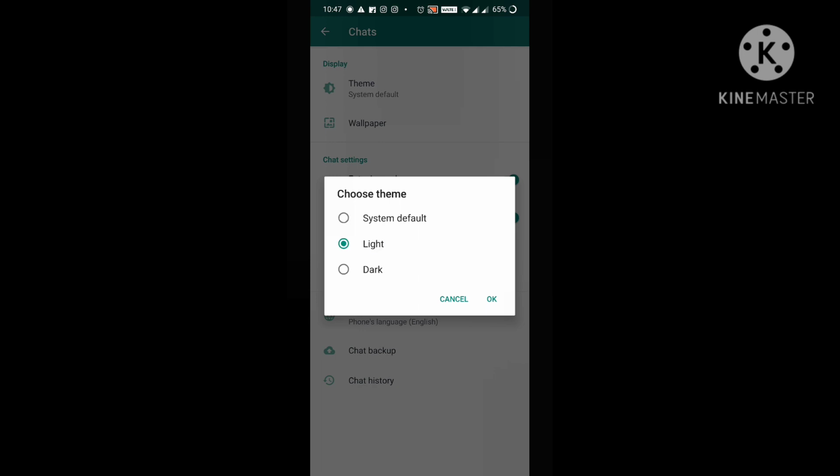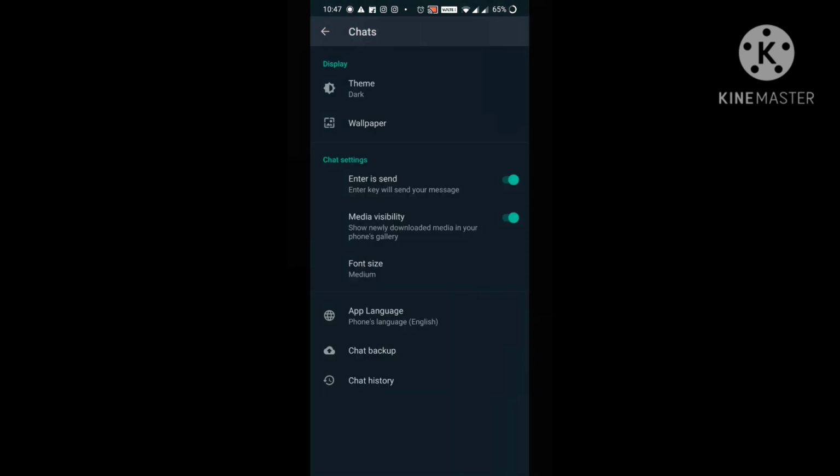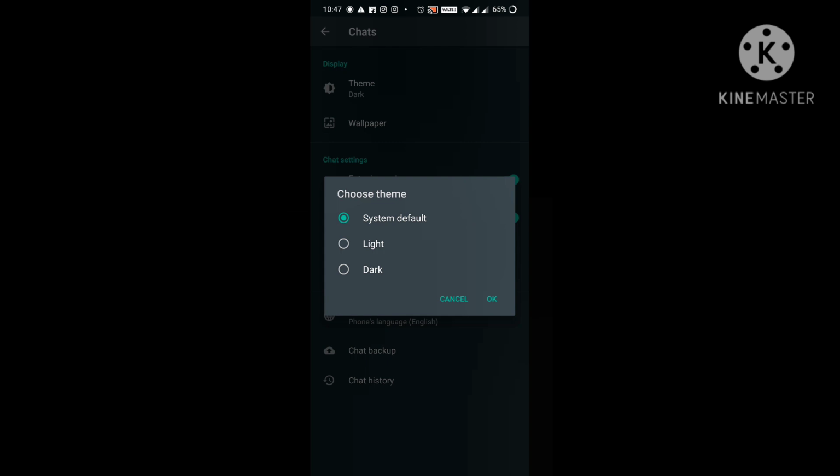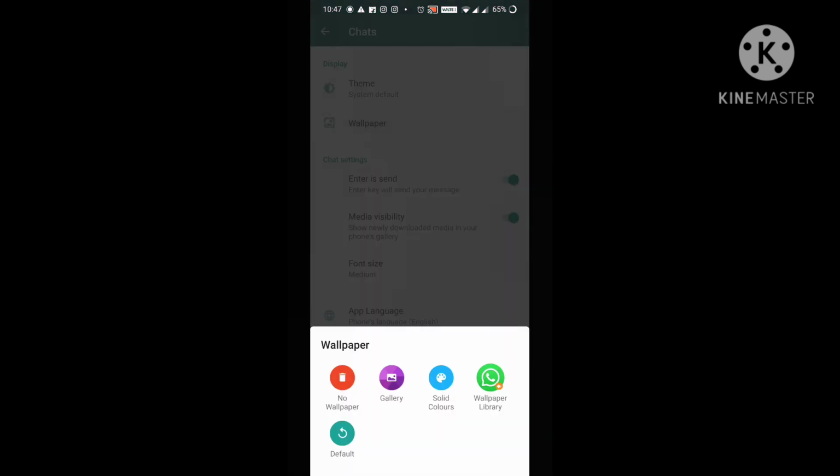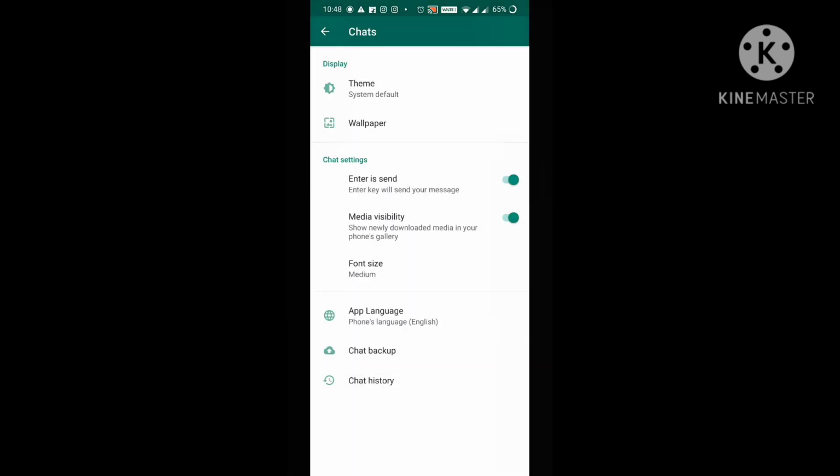Okay, if I choose the light, everything will be in light color. If I choose the dark, let me show you. Now everything is appearing in the dark. See, here I'm choosing the system default. And then wallpaper, you can add the wallpaper from your gallery.